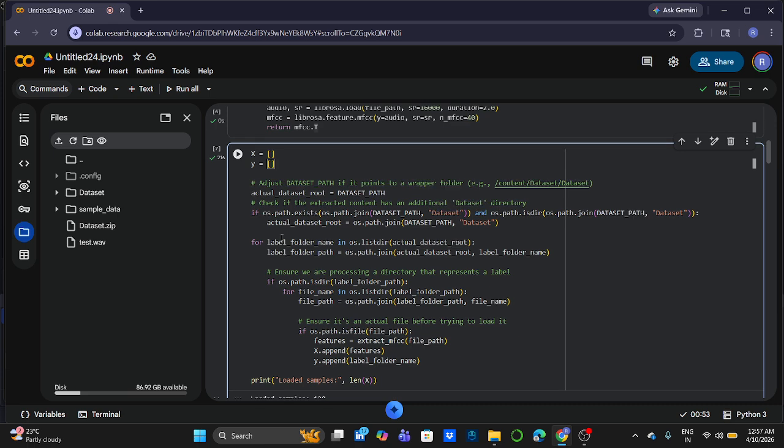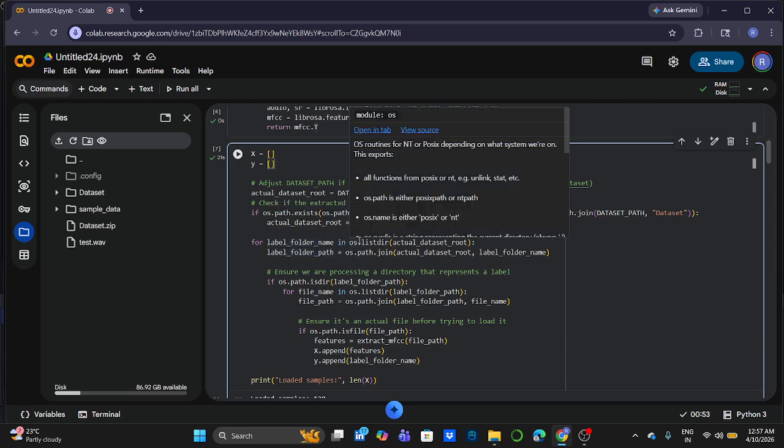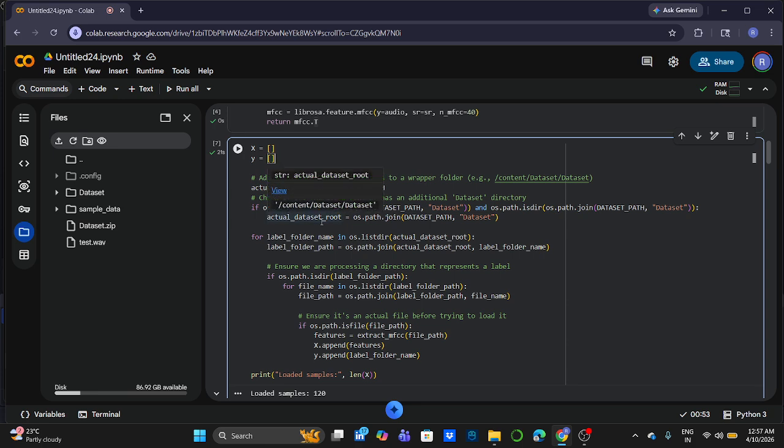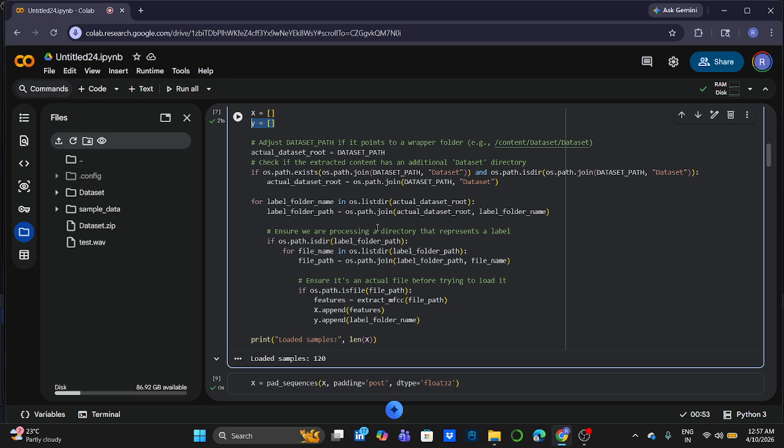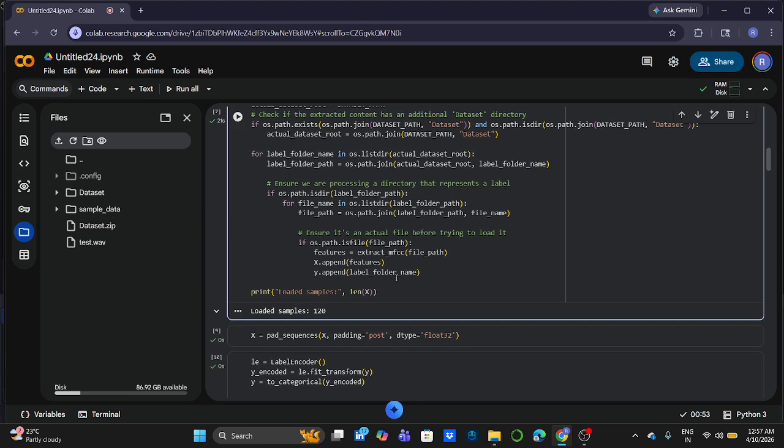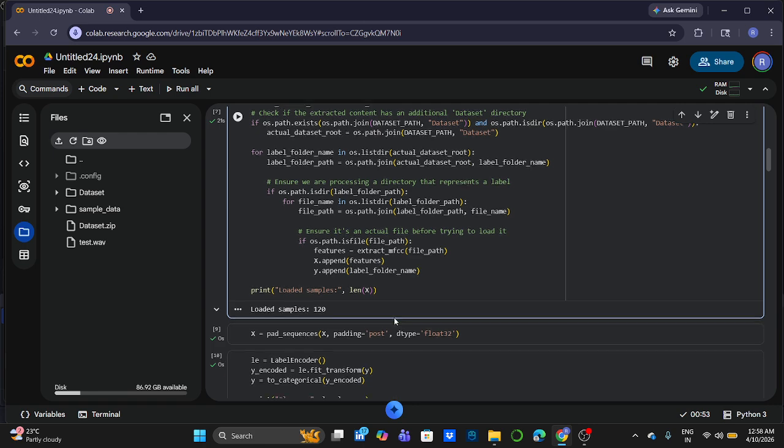Then in the next block, I load all audio files and prepare the dataset. I loop through each folder. For every audio file, I extract MFCC features, store features in X, and store the label in Y. Also, I handle cases where the dataset has nested folders. X stores input features and Y stores corresponding labels. And my samples in the dataset are 120.